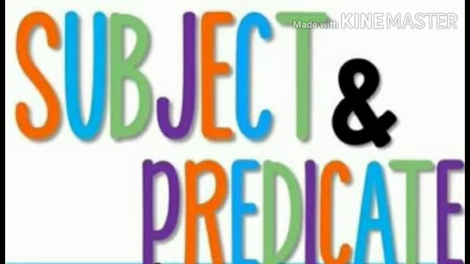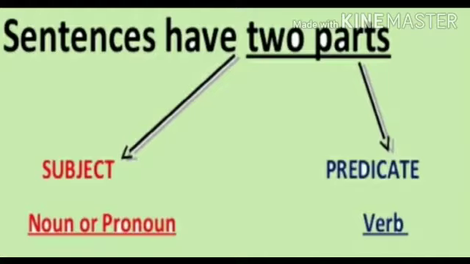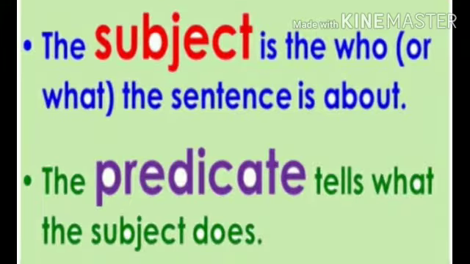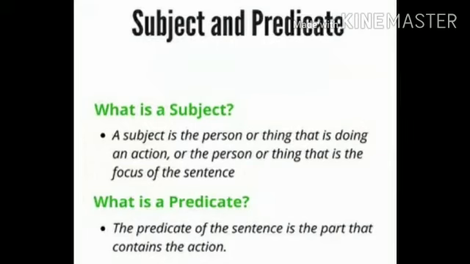By now you know what a sentence is and its types. Now we will learn that every sentence has two parts, subject and predicate. The subject is the noun or pronoun and the predicate is the verb. The subject is the who or what the sentence is about and the predicate tells what the subject does. Or we can also say the subject is the person or thing that is doing an action, or the person or thing that is the focus of the sentence.